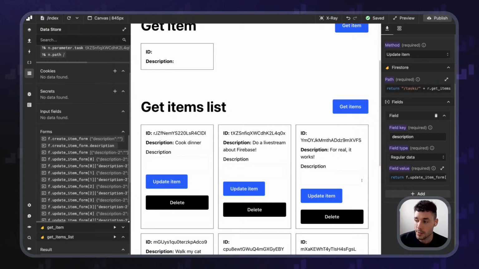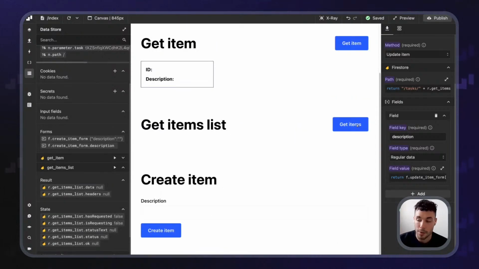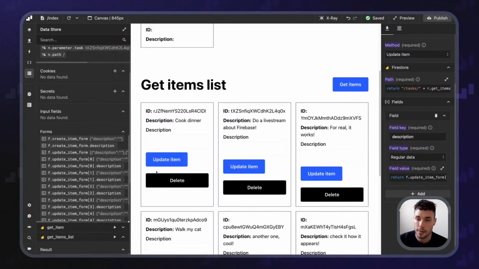Okay. So essentially with this, just to recap everything, we're saying, hey, when I submit this, perform the request of update the item. Specifically, I want you to update the item that belongs to the ID of this item that I just interacted with.